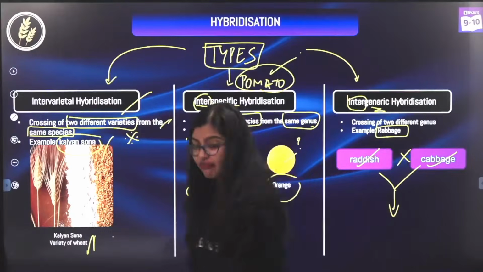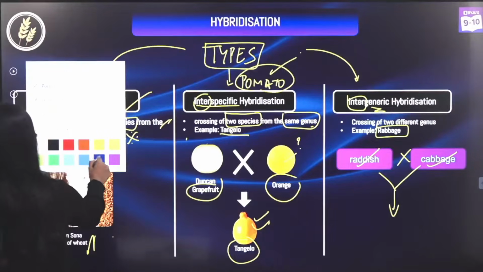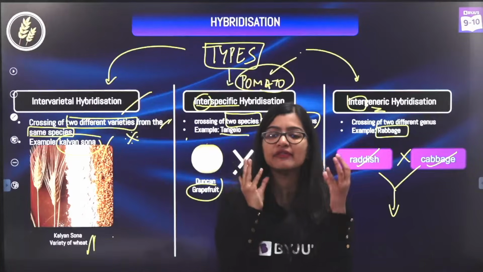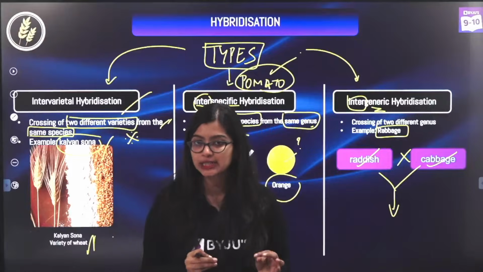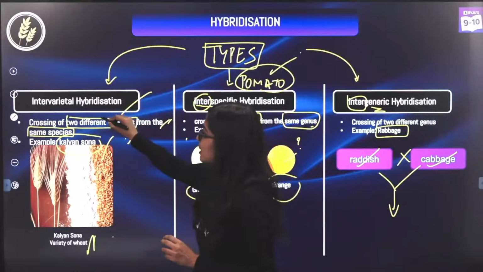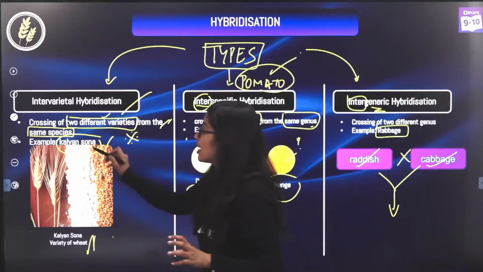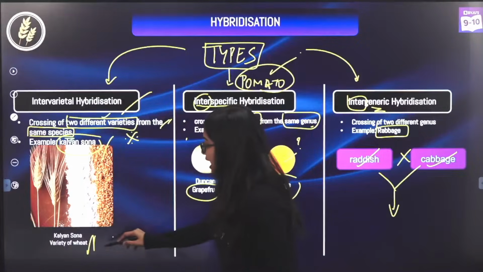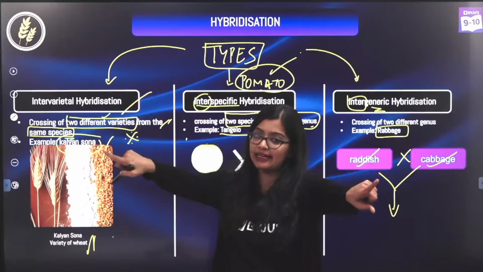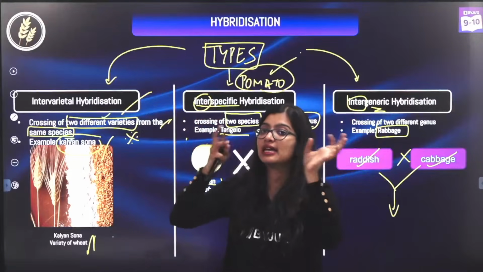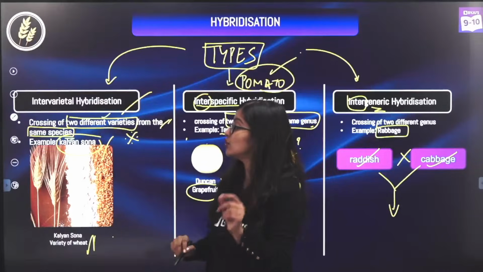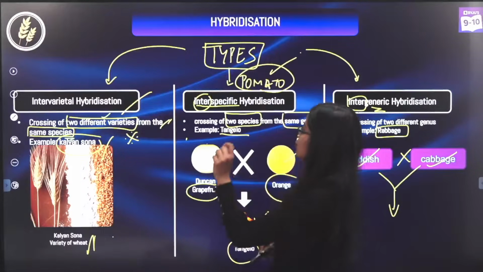Ma'am, please repeat. Definitely, I will repeat. Because this is your main crucial part, okay? So that's why I'm going slow here also. See, hybridization, we know, is the process of crossing two genetically dissimilar plants. Now, there are various ways in which you can hybridize. You can either hybridize by crossing two varieties, okay, but of the same species. So if you take a species of wheat, they come in different varieties. And if I take two different varieties, but they are of the same species, then it's an intervarietal one. So that is Kalyan Sona. So the definition is crossing two different varieties, but of the same species.